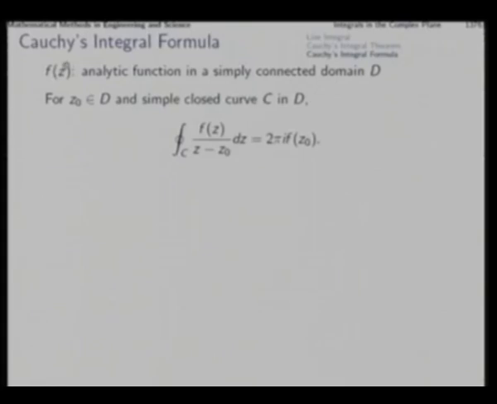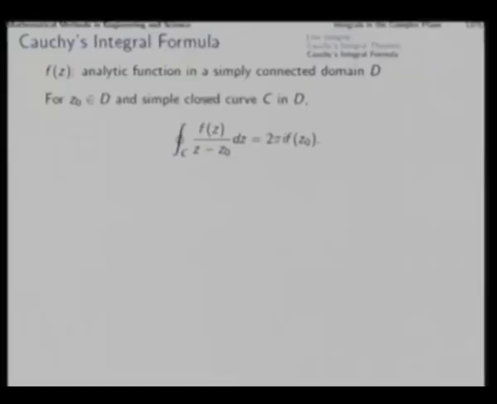Suppose f(z) is a function which is analytic in a simply connected domain D, and then at a point z0 in D and a simple closed curve C enclosing that point z0, we want to evaluate this integral, okay, the contour integral of f(z) by (z minus z0).